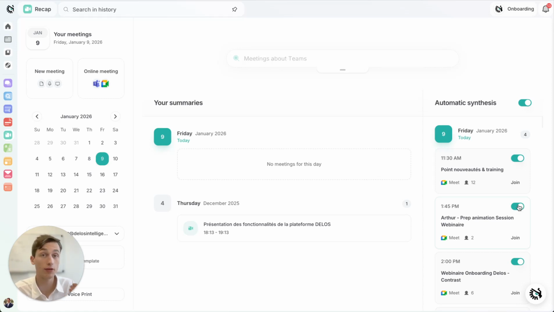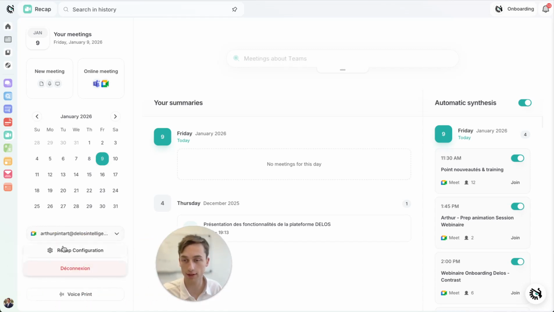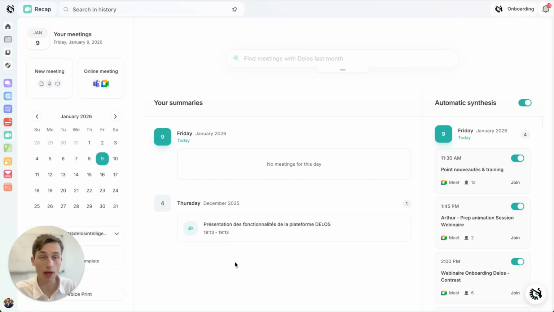But that also means that if it has joined the meeting, you always have the option to remove it from the meeting, just as any other participant. So you can very easily decide whether or not you want any meeting minutes to be summarized. An important element here: by default, you're always going to receive your recap summaries automatically by email, you and every one of the other participants of the meeting. You have the option to activate or deactivate this from the settings of recap right here. As an organization administrator, you also have the option to deactivate that for the whole company if you wish from the admin settings.